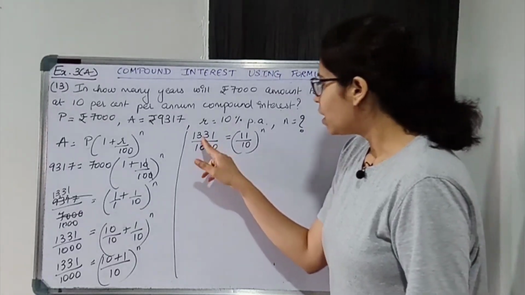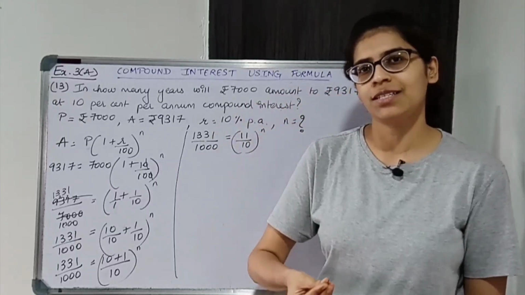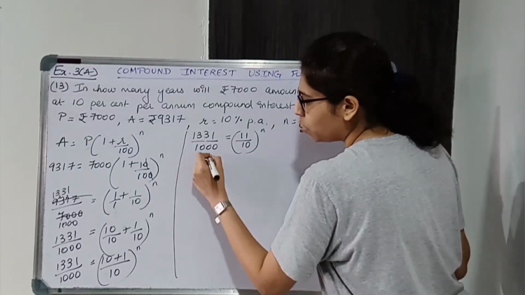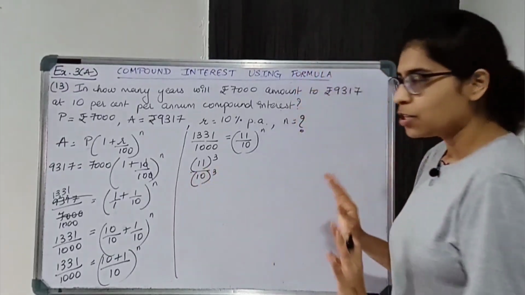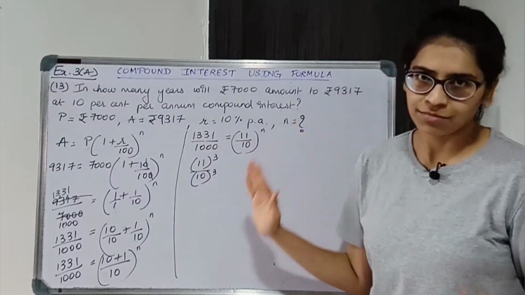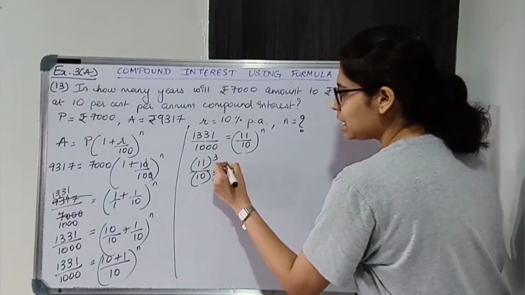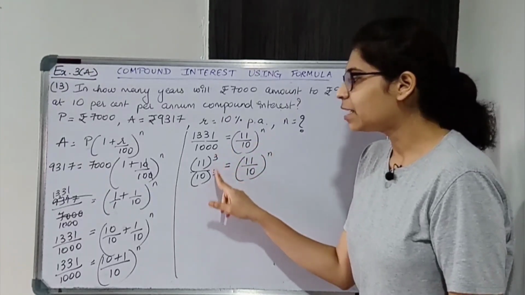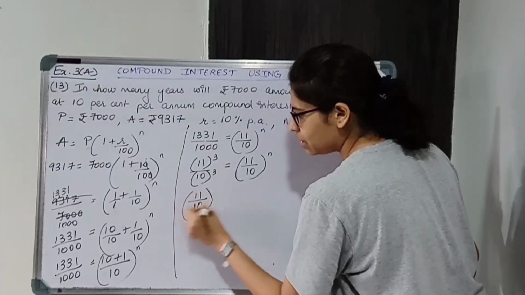Okay, so 11 का cube is 1331. Okay, you're supposed to know cubes and squares. Be thorough with that, students. So 1331 is nothing but 11 का cube. 1000 is 10 का cube. So denominator को 10 के फॉर्म में लाने की कोशिश करो, इसको 11 के फॉर्म में. Okay, simple as that. So it is 11 cube and this is 10 cube is equal to 11 upon 10 raised to N. By law of indices I can write common power. Okay, दोनों का common है numerator and denominator, so I can write it like this.